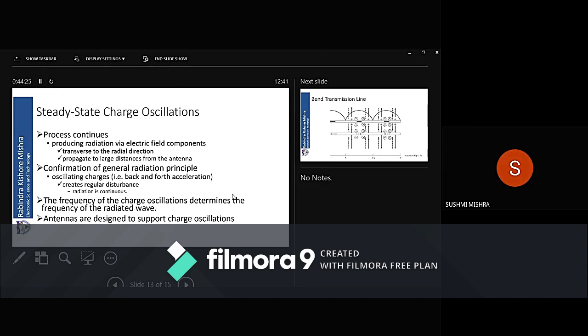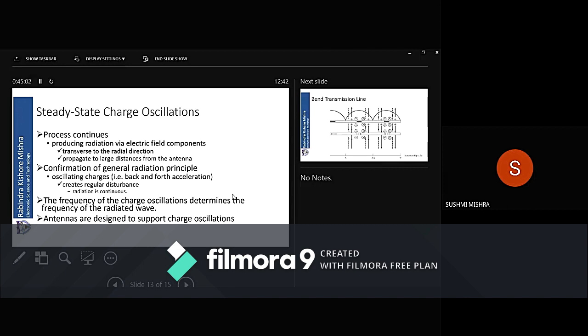Right? Now this is the confirmation of the general principle of radiation, that oscillating charges or accelerating charges create regular disturbances. Because there is a regular disturbance, there will be radiation which is continuous in nature. The moment oscillation stops, the moment acceleration stops, there will be no radiation. Now, where does oscillation come from? We are feeding the antenna from a source.